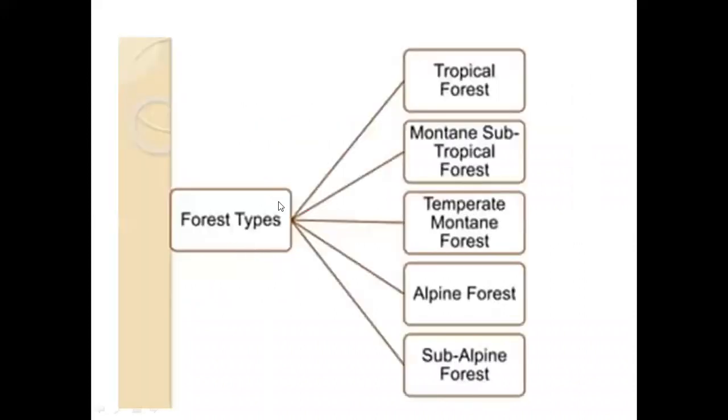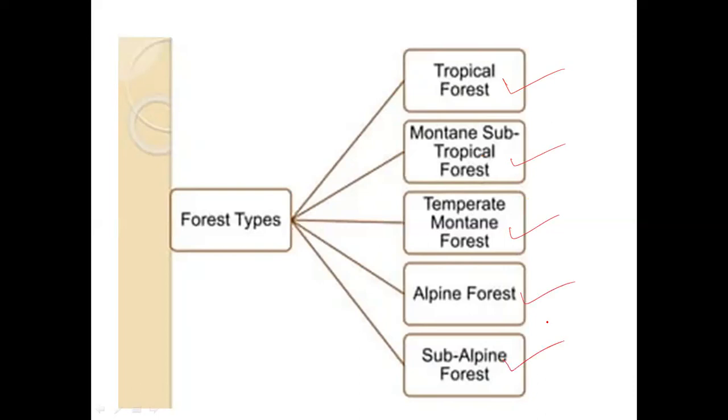So what are the five major groups? One is the tropical forest. The second is the mountain subtropical forest, then the temperate mountain forest, the alpine forest, and the subalpine forest. Now we will go to the Indian map classification, where we will see the major types. Please remember that these are the five important major groups given by Champion and Seth.